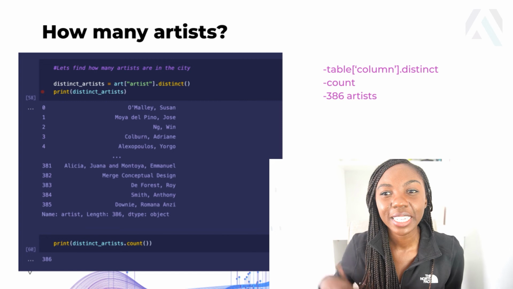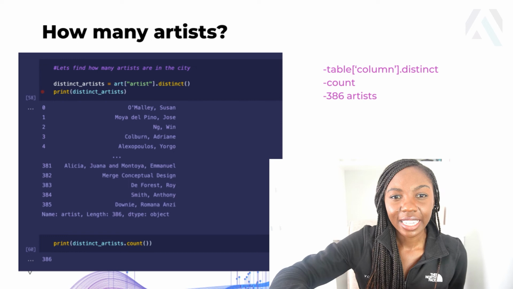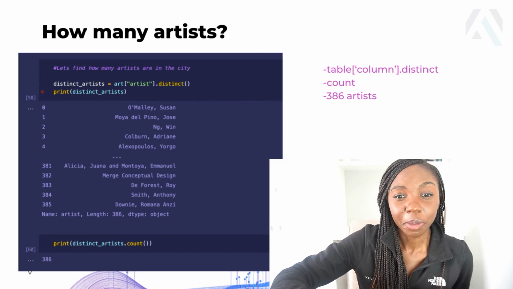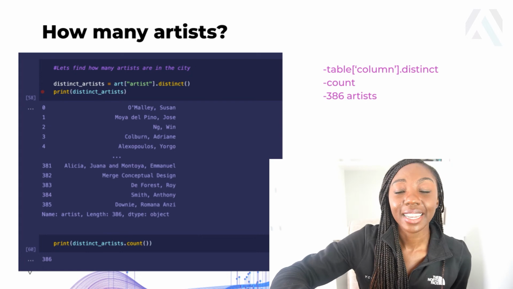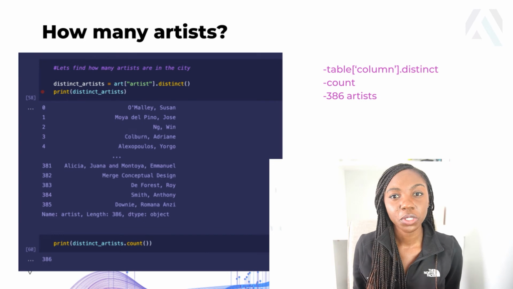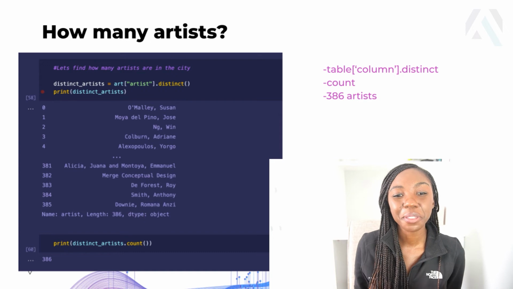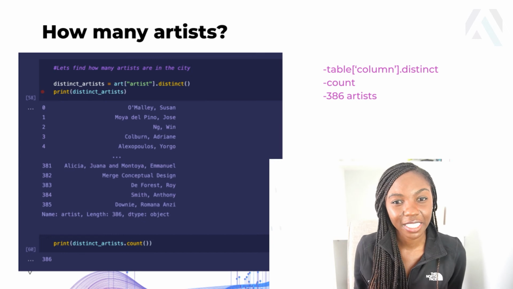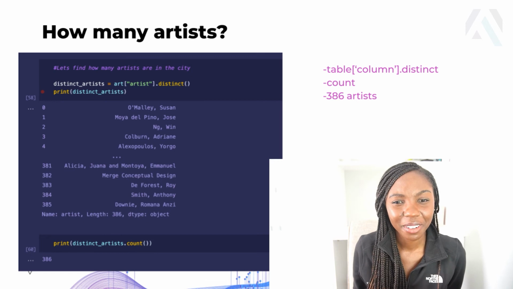Then the next thing we're going to do is figure out how many artists are there in the city. And to be able to do that work on Civic Art, I'm sure there's others that maybe work on art by themselves as well. And to do this, we're going to use the distinct and count command. So I'm just going to grab the artist column and then I'm going to call the distinct method on it. And then I'm going to count those. And we have 386 artists that have contributed to the Civic Art in San Francisco, which is a really good number, I think a very healthy number for a city.